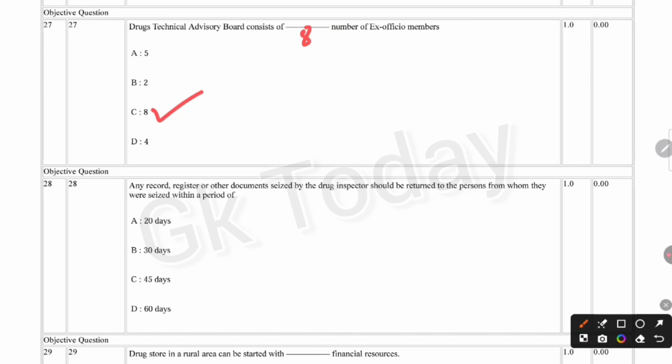Any record, register or other document seized by the drug inspector should be returned to the persons from whom they were seized within a period of: 20 days, 30 days, 45 days, 60 days. Correct answer is option A, 20 days.